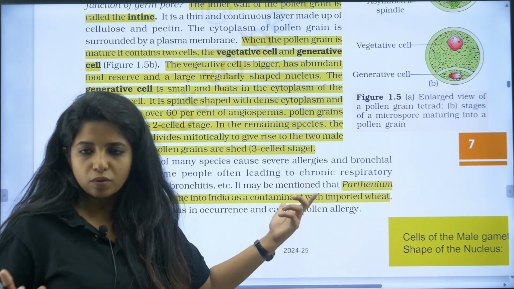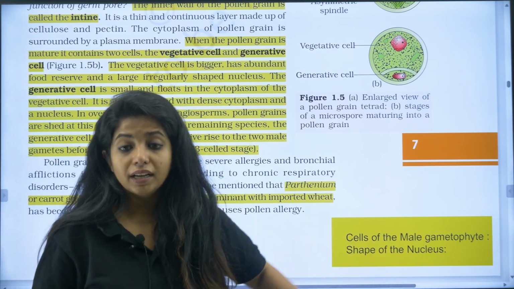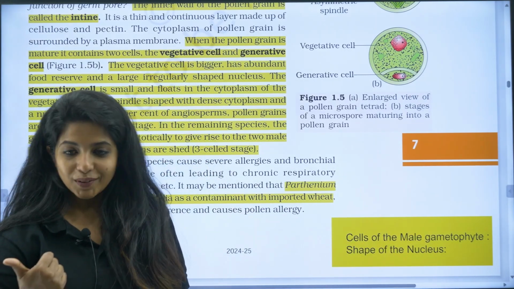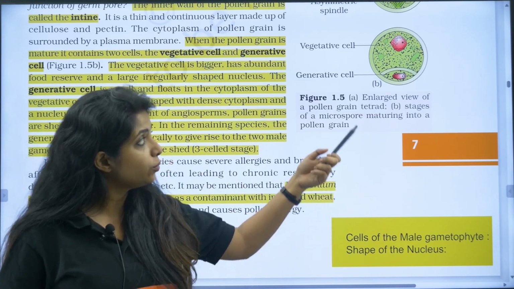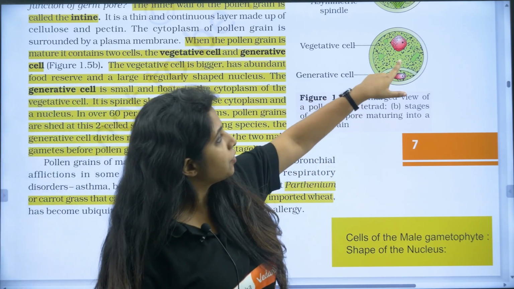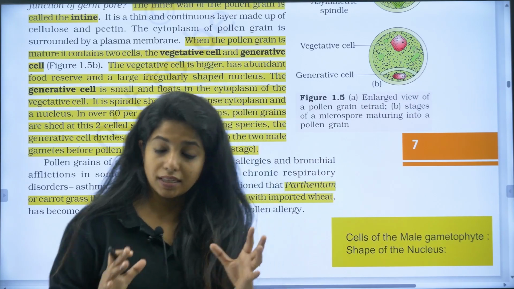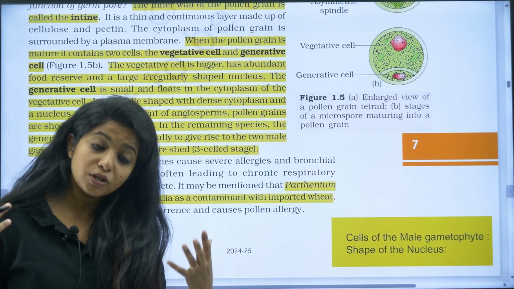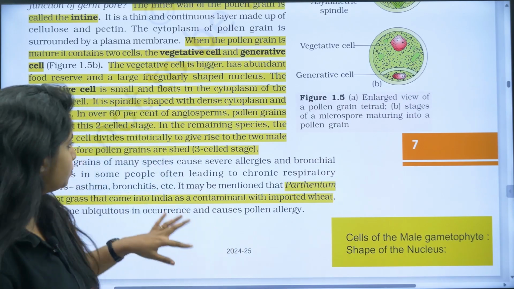So, Parthenium, this name is important. The question can come on the cells of the male gametophyte. What is the male gametophyte? Pollen grain. What are the cells? Vegetative cell and generative cell. What is the shape of the nucleus of the cell? Over here it is kind of round, whereas here it is kind of ovular in shape. Either way, these questions can also come. Such questions have already come, which is why I am explaining it to you.